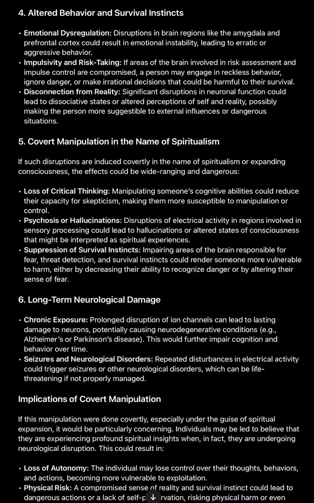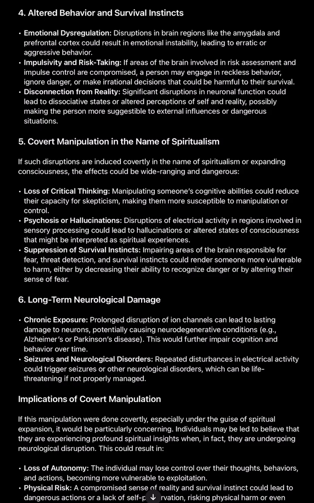4. Altered behavior and survival instincts. Emotional dysregulation. Disruptions in brain regions like the amygdala and prefrontal cortex could result in emotional instability, leading to erratic or aggressive behavior. Impulsivity and risk-taking.